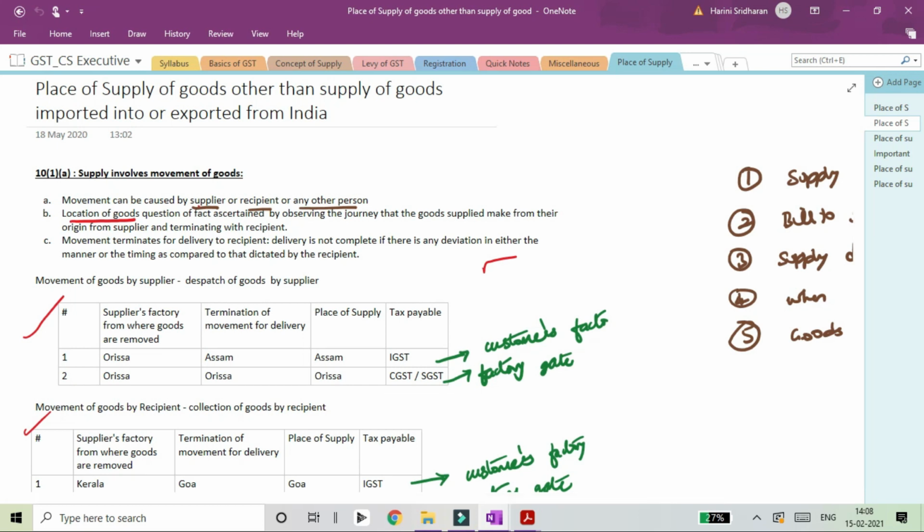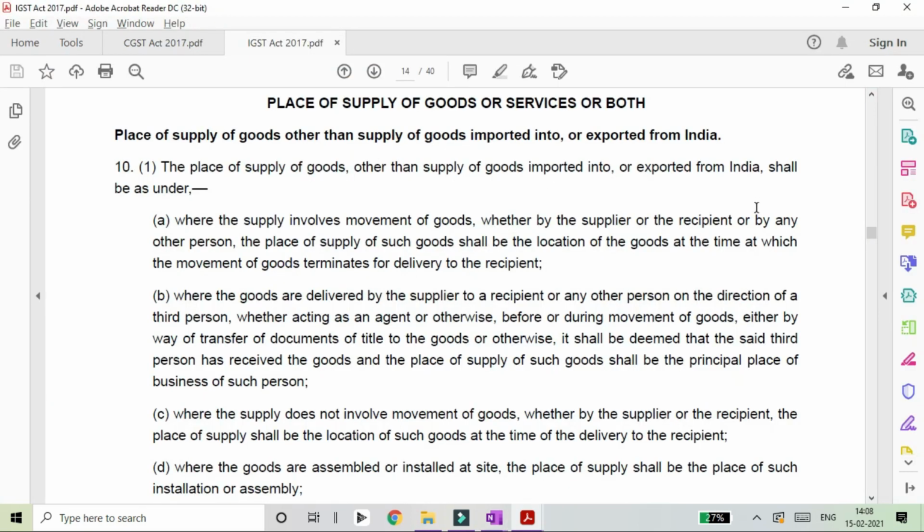So what is the place of supply? The place of supply is the location of goods at the time at which the movement of goods terminates for delivery to the recipient. What is termination of delivery to the recipient? Is it something that is defined in the act? The answer is no. It is not defined in the act. It is based on the contractual obligations between the supplier and the recipient. So what is termination for delivery to the recipient depends upon the contract between the supplier and the recipient.